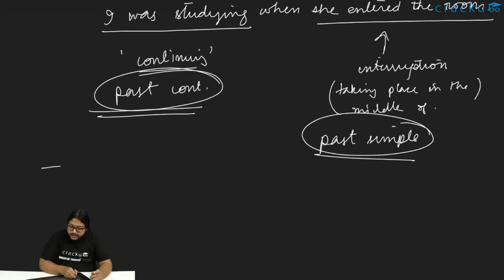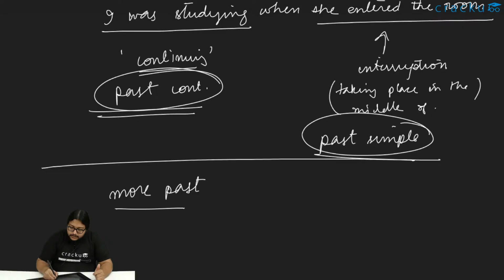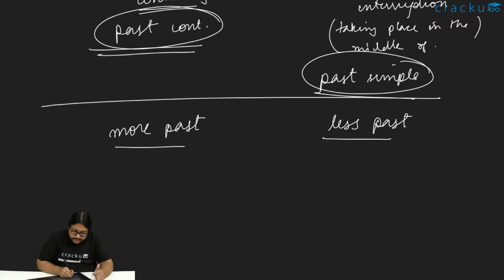Again, similar to this, something like that. Two actions happening in the past only. We have something more past and something less past. The more past will always take a perfect. The less past will take a past simple.